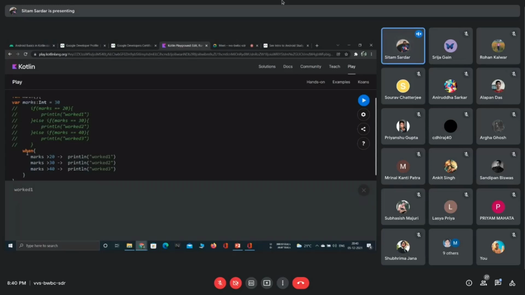But inside the when statement, you just give it, you don't need to give the if statement or else if statement. It's simple and shorter.